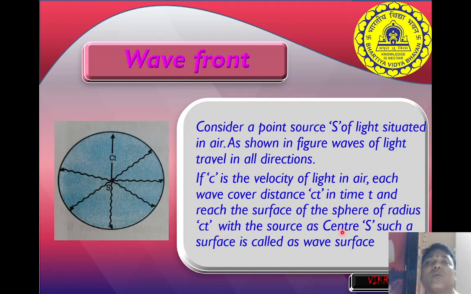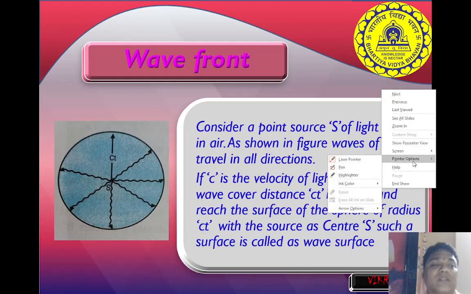Such a surface is called what? A wave surface. This surface is called a wave surface, which has the radius ct. This is the first introduction we have seen about this.